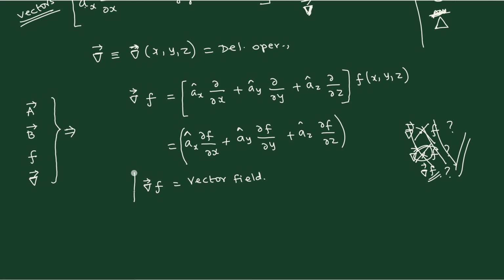So this is our important conclusion. The conclusion is that it is possible to perform vector differentiation on a scalar. So the conclusion should be clear. It is possible to perform vector differentiation on a scalar. Okay, vector differential operator. And this object, whatever you have, is known as the gradient. So this is known as gradient.